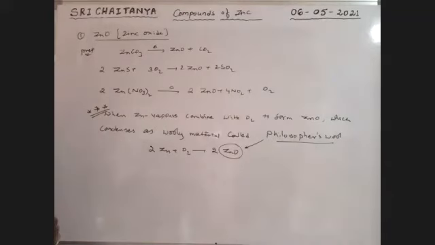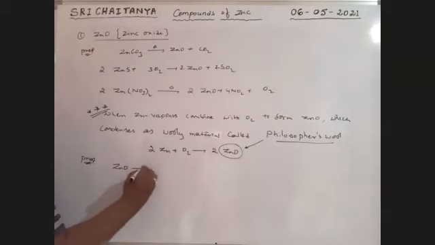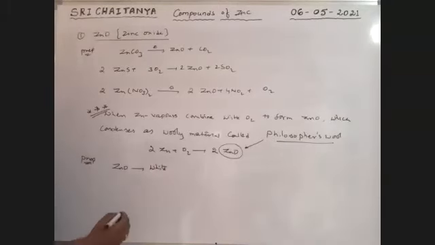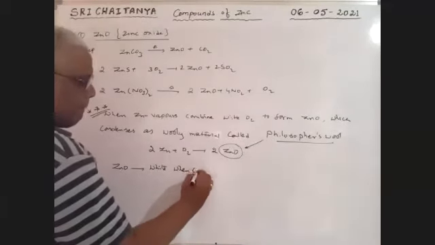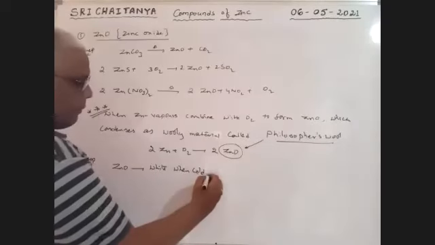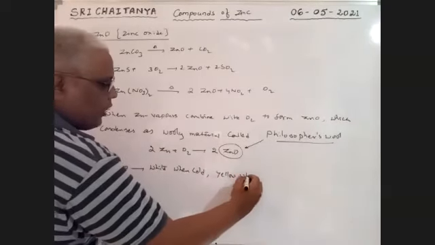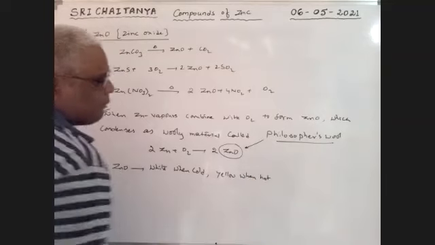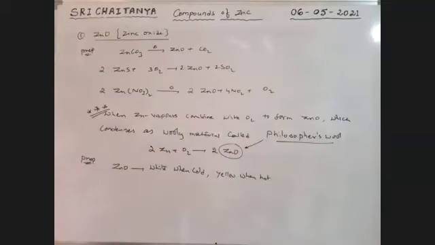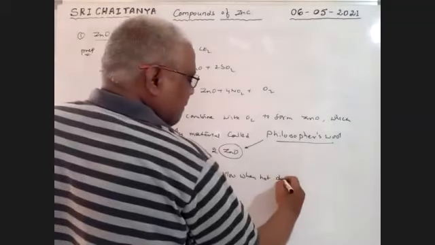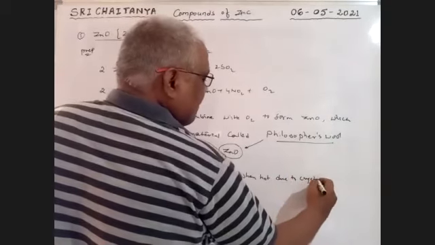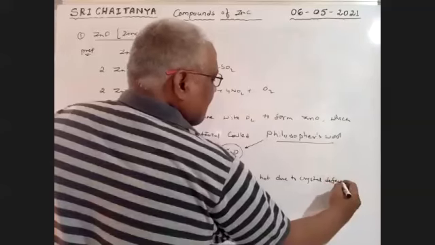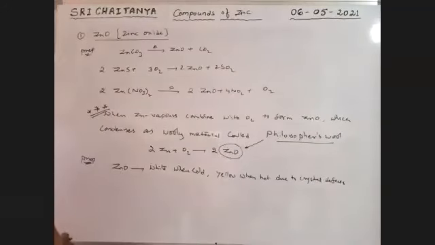Next, properties. Zinc oxide is white when cold, yellow when hot, due to crystal defects.